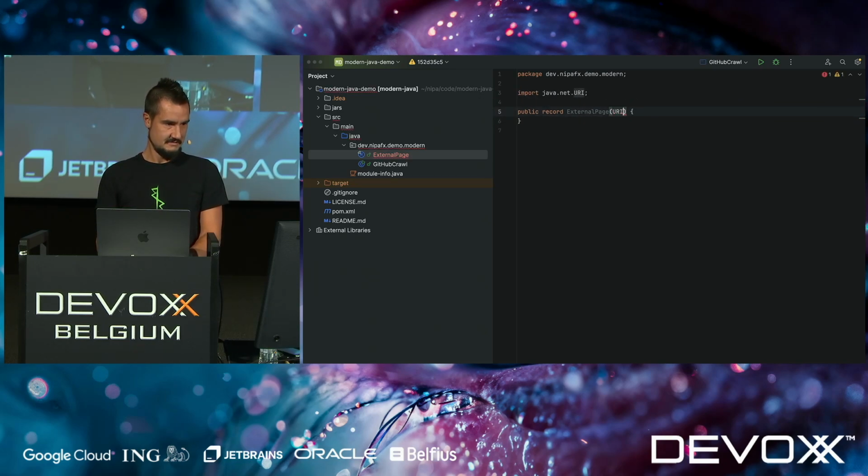Oh, macOS is struggling here with many screens. OK, and it's going to have some content. And with the record, you could be done now, right?